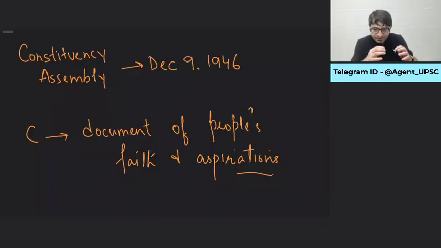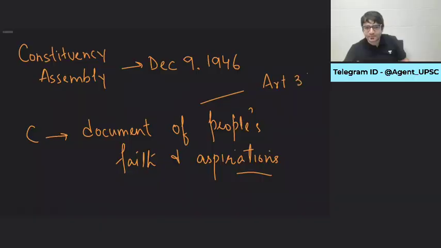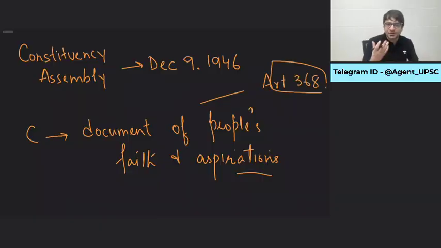That is how this Constitution, which has been drafted, can be changed as well, can be altered as well. That also is mentioned in the Constitution itself under Article 368. Under Article 368, a bill can be passed in the Parliament to change the Constitution. There are some limitations which we will discuss later. Some things you can't change, but some things you can.